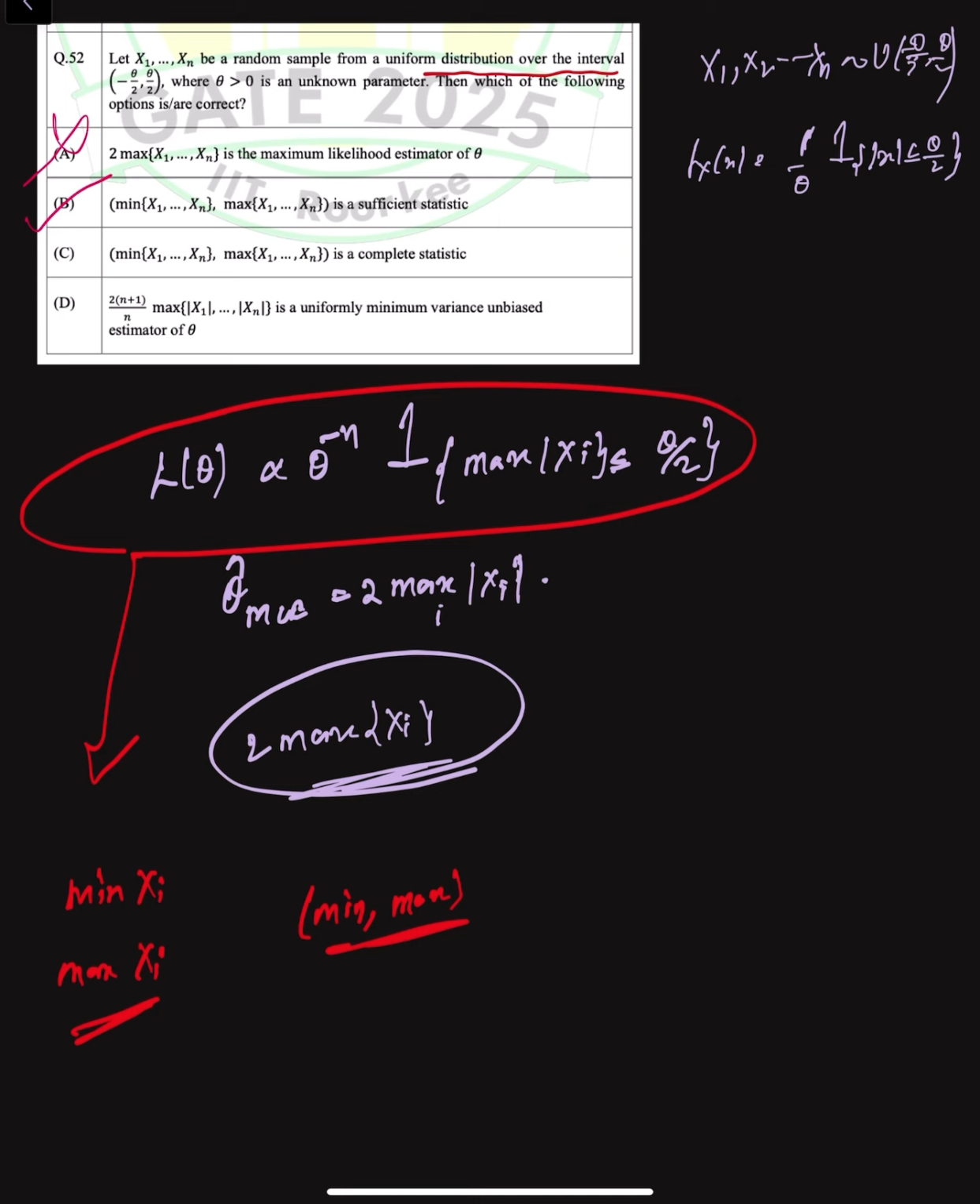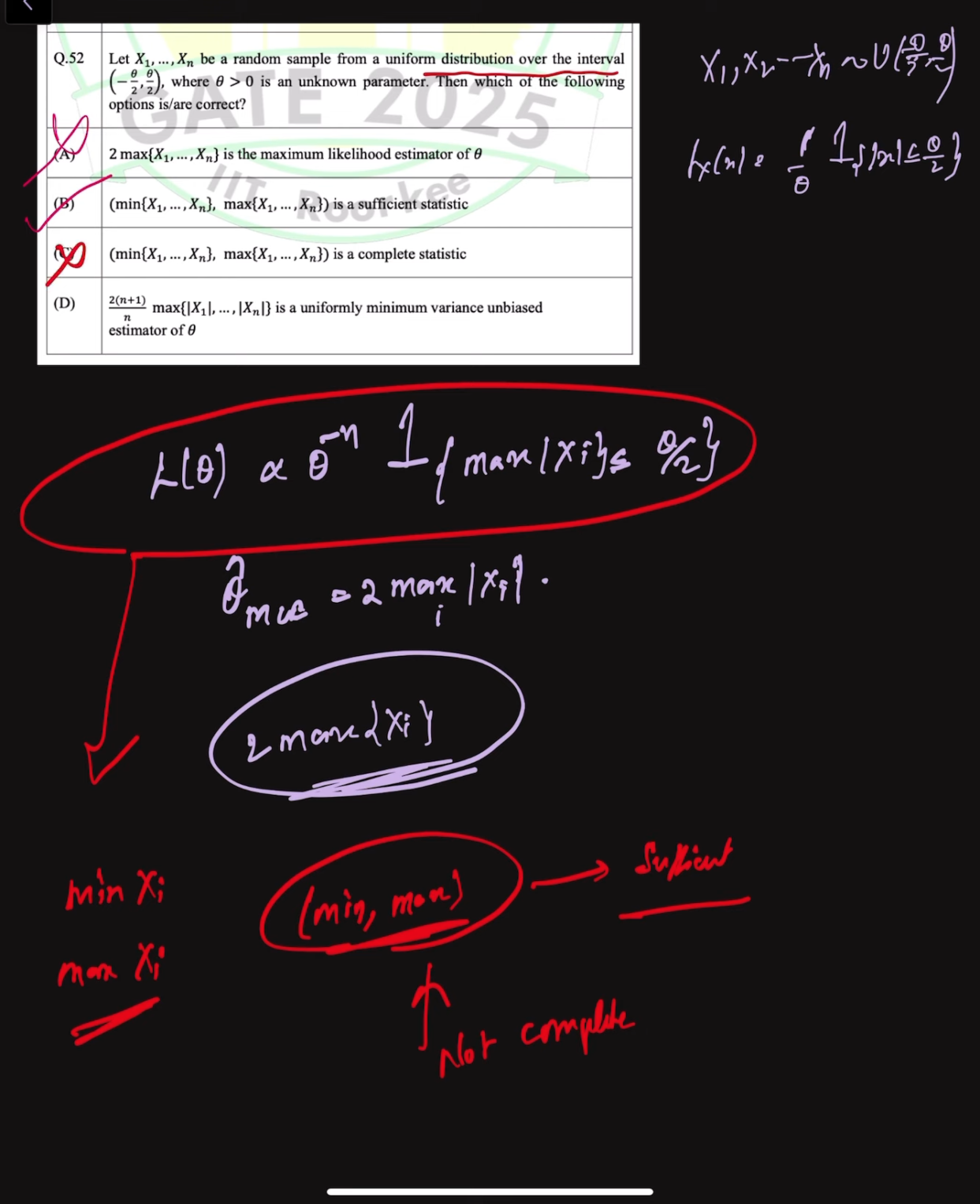Now if we consider option C, they're saying that this minimum and maximum is a complete statistic, which is false. We can see that this is sufficient, but it is not complete for a uniform scale family, because completeness fails in general for such non-exponential families of this type. We can also construct non-zero functions of this min-max with expectation 0 over all theta. So this is sufficient, but not complete.